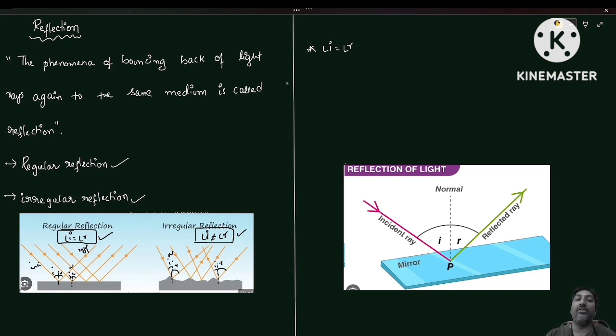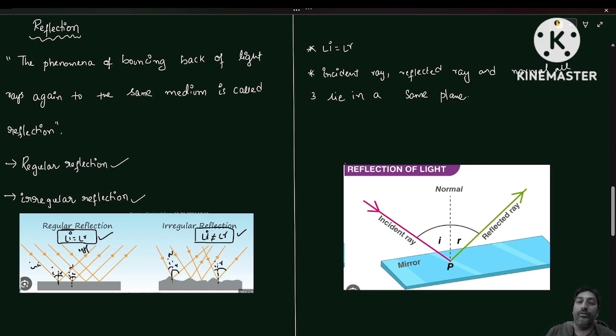And the incident ray, reflected ray, and normal, all three lie in the same plane.